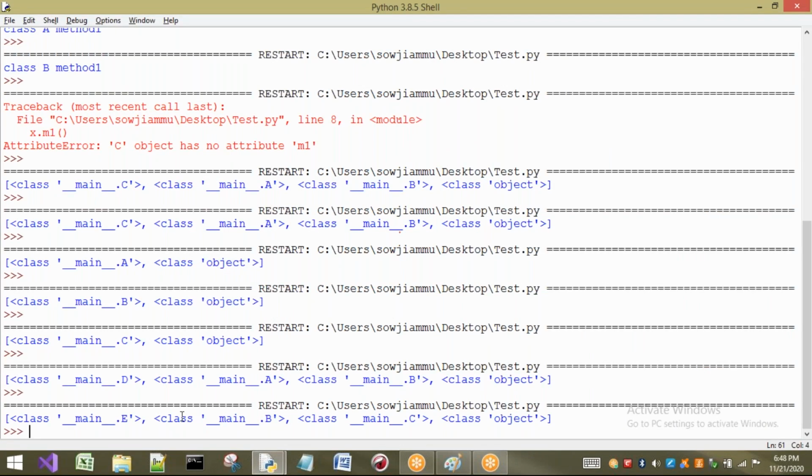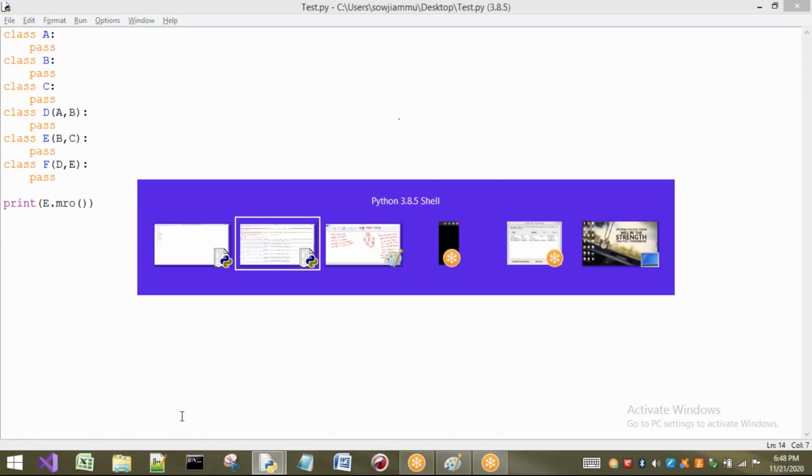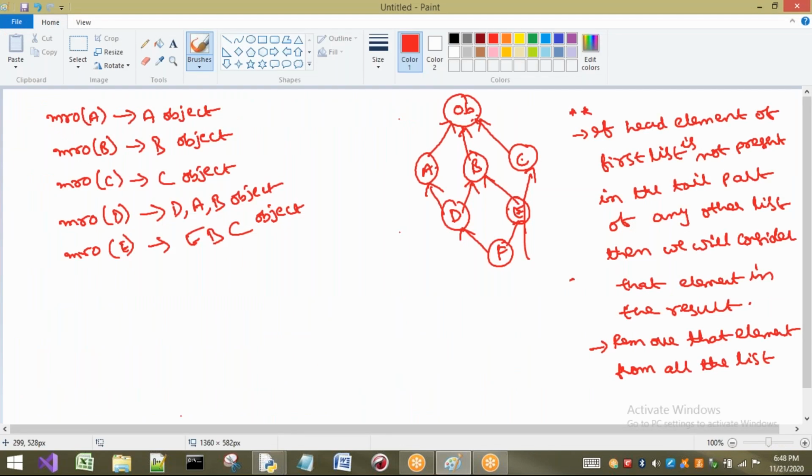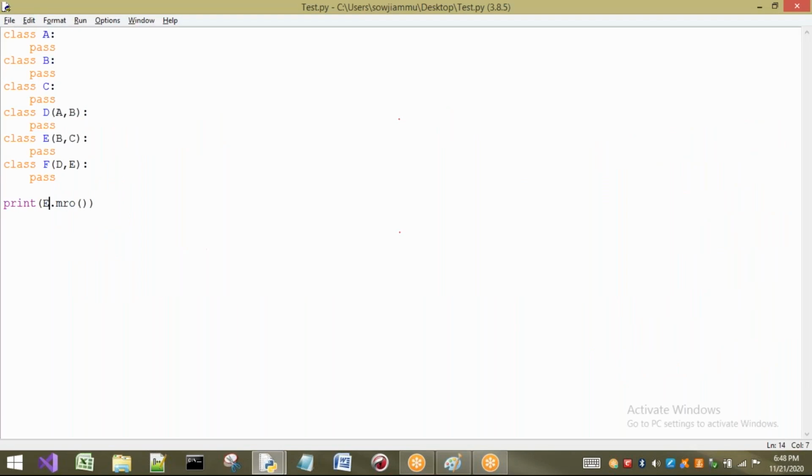Now observe clearly. Now I want to go for F. Before going to that, I will show you according to our estimation. I will write here according to F. As F is here, first I have to write F. The superclass of this one is what? D. So I will take D. Next, should I go to here or here or here? I may not know. So first I will go to here. After that I will go to A. After that I will go to B. After that I will go to C. After that I will go to object. Let us see whether this order is correct or not. We think in this way, but actually it is wrong. But let us check.